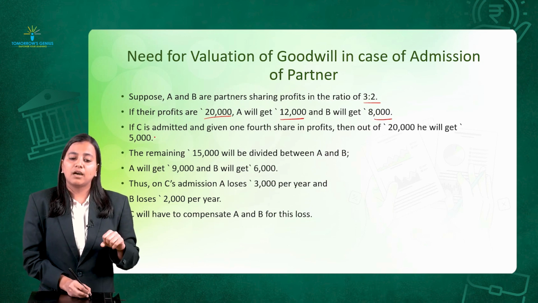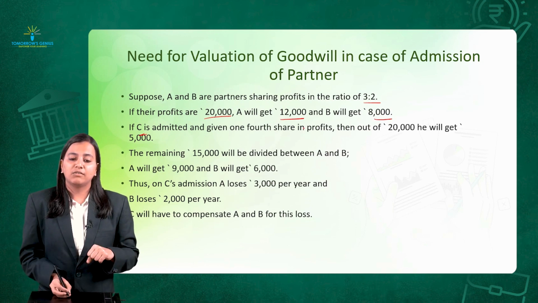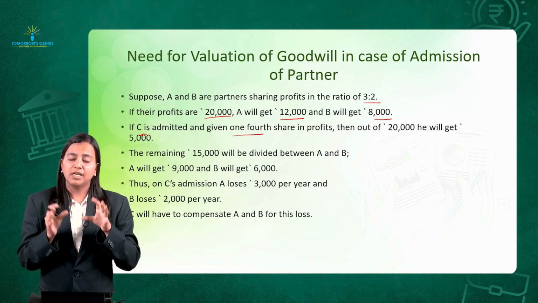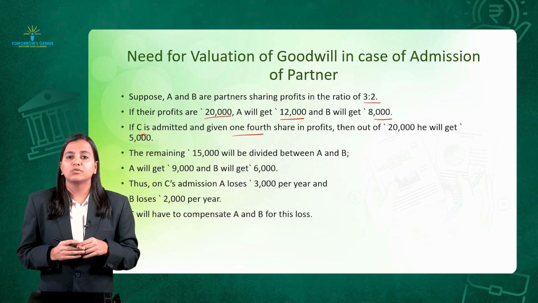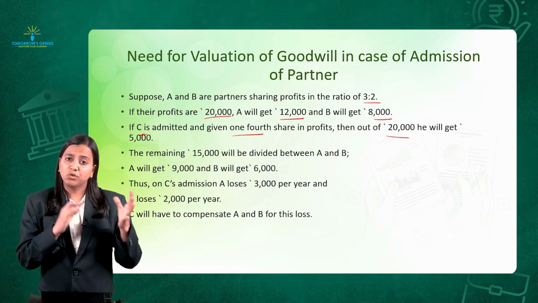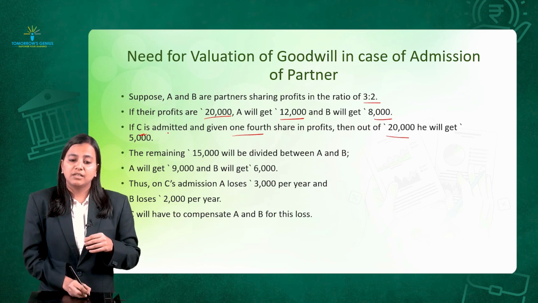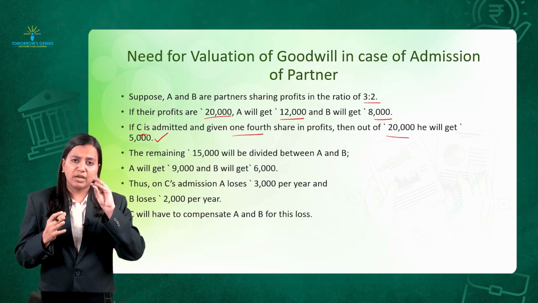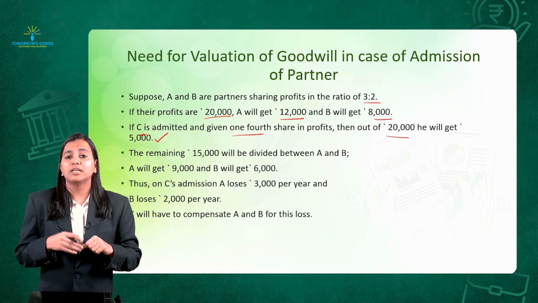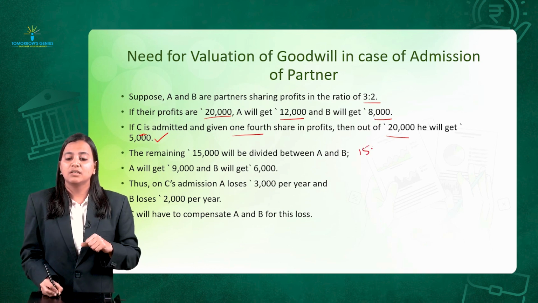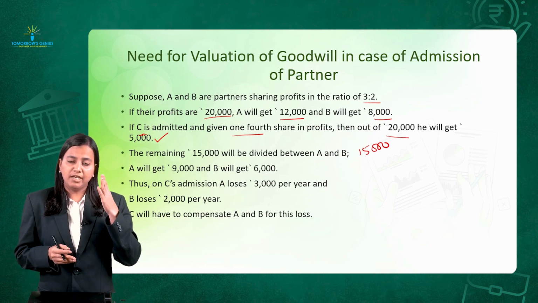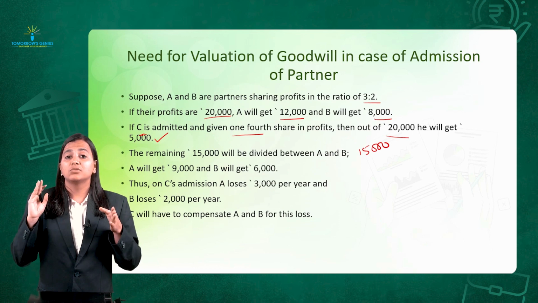Now, they are admitting C. Obviously, they have to give him some part of the share. They are giving him 1/4 share of the profit. Then, out of 20,000, if you give 1/4 share to C, that is rupees 5,000, what is the balance? Out of 20,000, 5,000 is given away to C, remaining 15,000 rupees for A and B. Initially, A and B were earning 12,000 and 8,000.